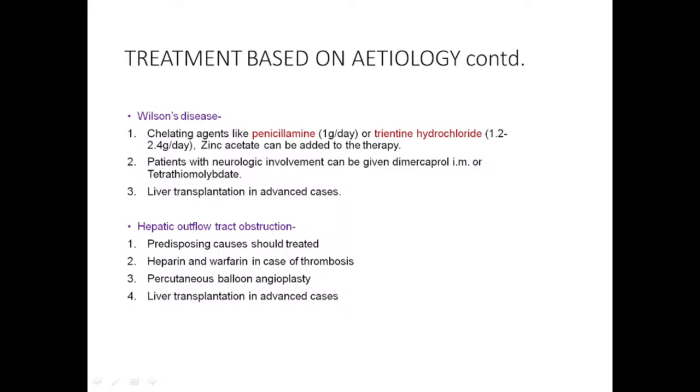Then Wilson's disease. What is Wilson's disease? This is a copper overload condition. So, here we have to give copper chelating agents. So, penicillamine or trientine we can give. What is the role of zinc in Wilson's disease?